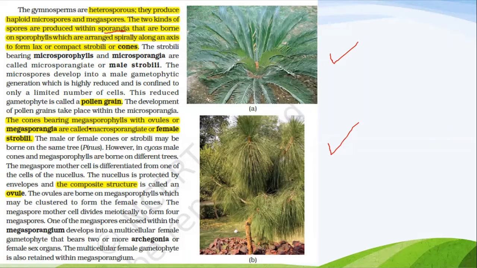The cones bearing megasporophylls with ovules or megasporangia are called macrosporangiate or female strobili. The male and female cones or strobili may be borne on the same tree, as in Pinus, pine. However, in Cycas, male cones and megasporophylls are borne on different trees. Okay, this is the difference between pine and Cycas.